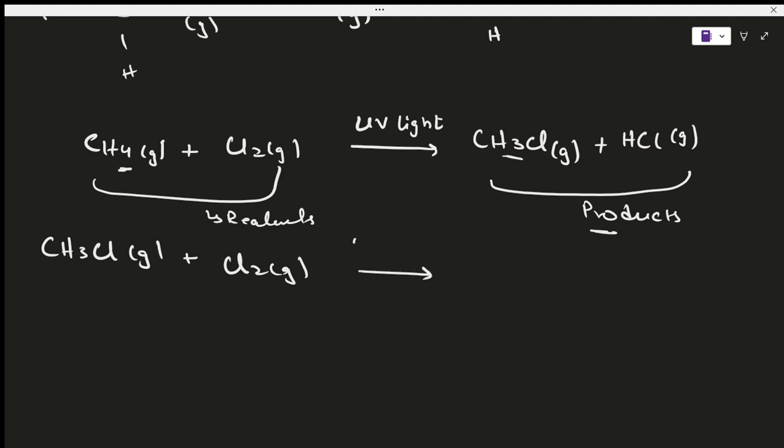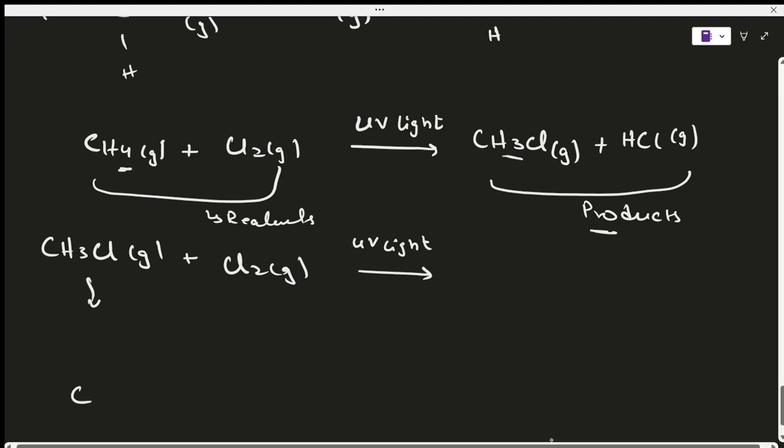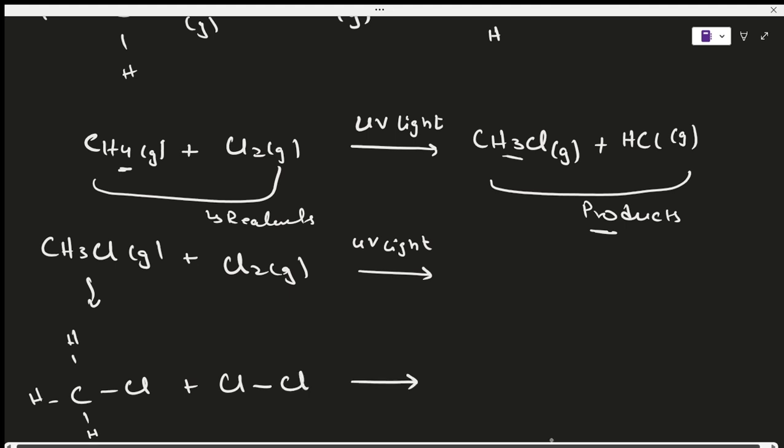And what's going to happen again? This is going to happen in UV light. The same thing happens here, but what does the structure look like? This was CH3Cl, plus a chlorine and a chlorine. Then this chlorine molecule, or any chlorine molecule, is going to take the place of any of these 3 hydrogens. It can be any of them. So let me take this one for example.